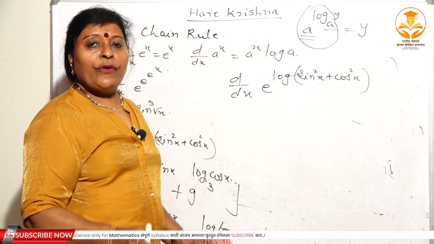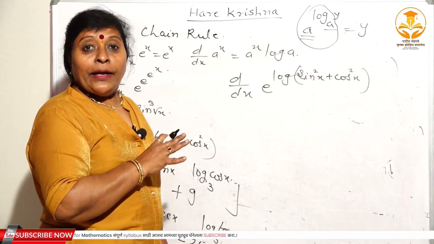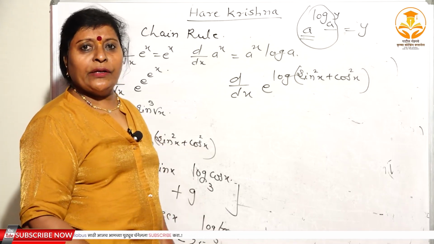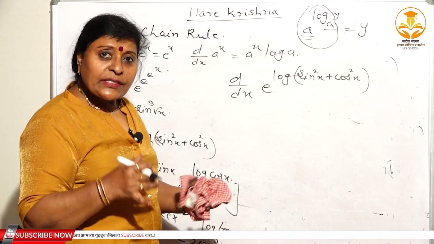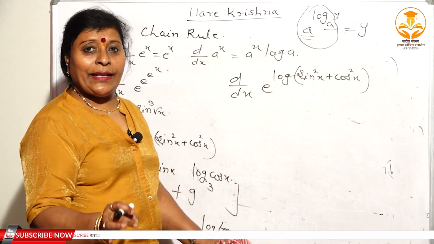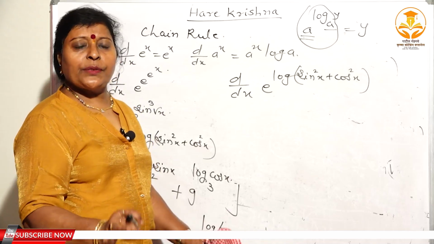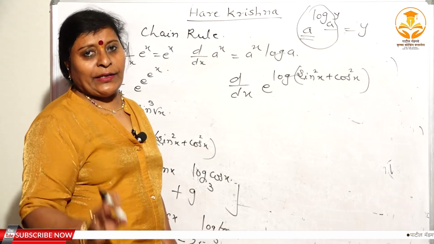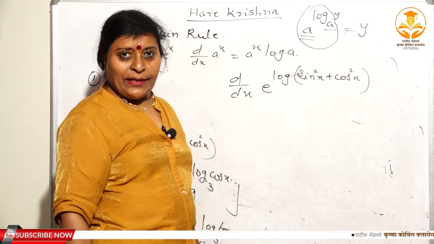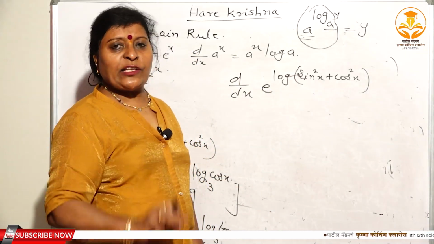And whenever we are using the natural logarithm, it is not necessary to write the base. Whenever the base is not given, we have to understand ourselves that the base is e, where e is an irrational number whose approximate value is 2.7182, isn't it? Now here the base is not given. That means the base is e. That means we are using the natural logarithm.